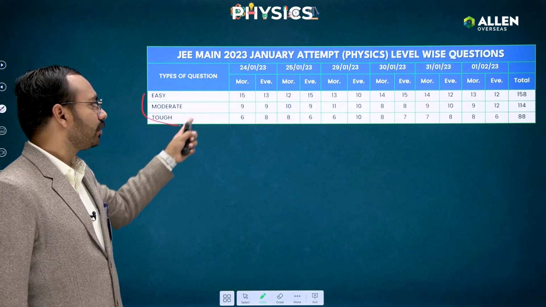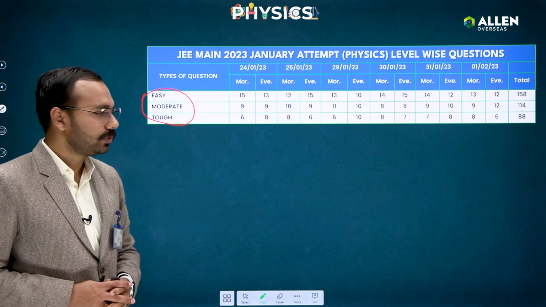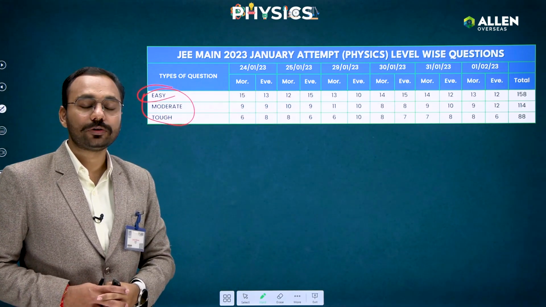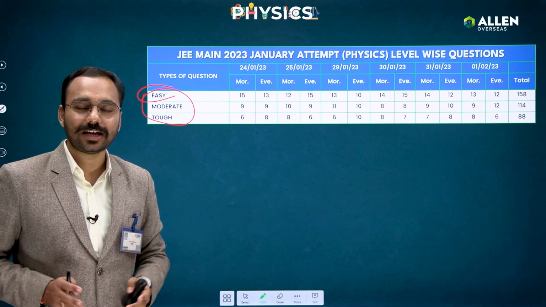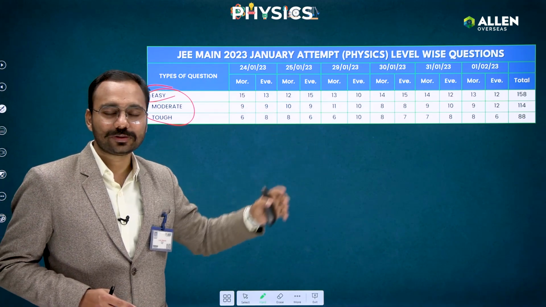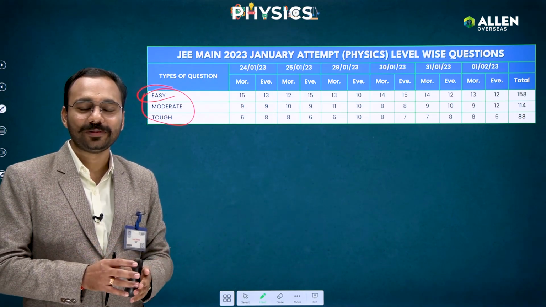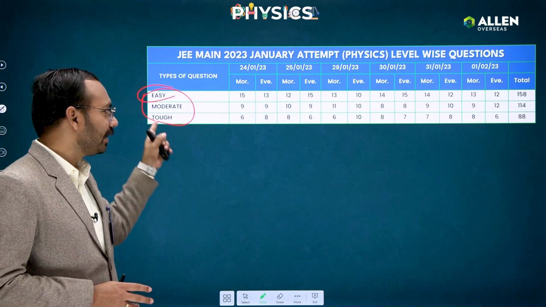So this was the easy, moderate and tough. 15 to 20% questions were tough, I say so. Almost 45% questions were easy, that you can see 158 out of total 360 were easy. Easy means below average. It means if you have even read the NCERT ones guys, you would have done that. Okay, so questions like what is the kinetic energy if the momentum is given? So the formula for kinetic energy momentum, that is momentum equals root 2 mk. Even a 6th class student can do that nowadays. So that was the category of the easy one.